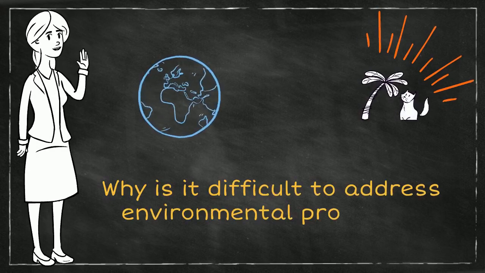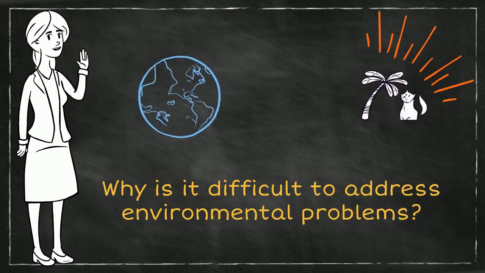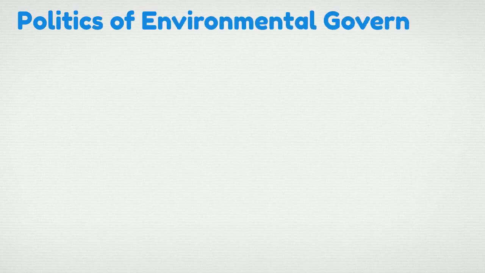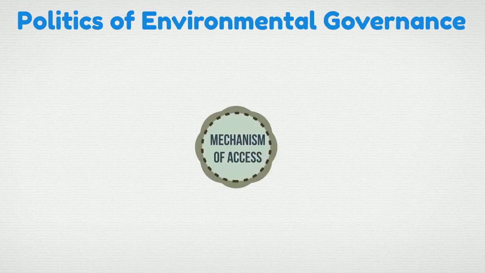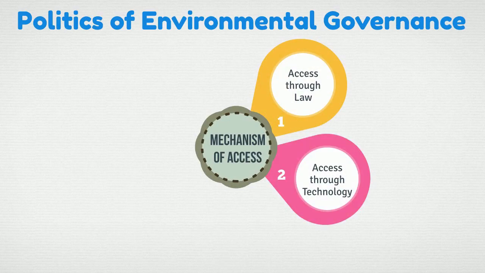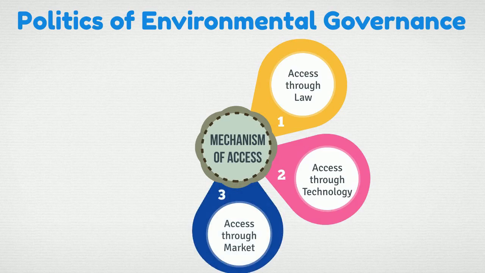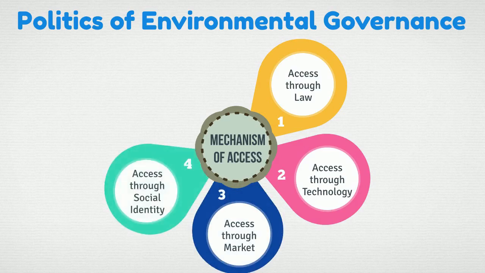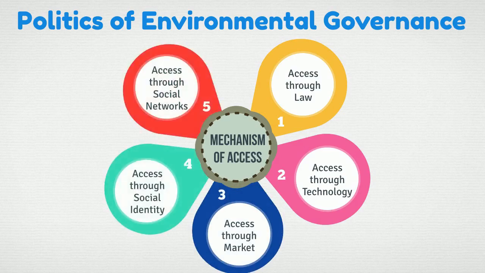And in this video, we will talk about the politics of environmental governance and understand 5 social mechanisms that create inequalities in our ability to access environmental resources. Understanding these mechanisms of access can help us reflect on the injustices in our environmental governance systems and redesign them in ways that provide equitable access to everyone.